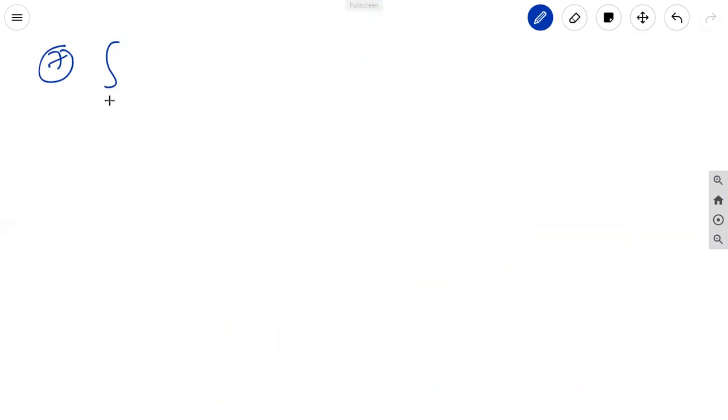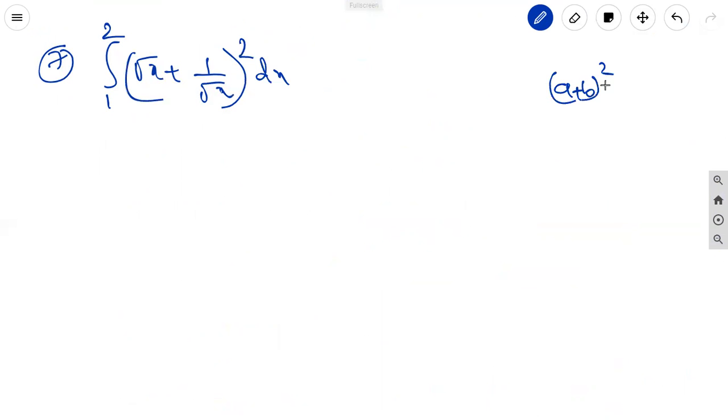Integral 1 to 2 root x plus 1 by root x, whole square dx. It is also in the form of a plus b whole square equal to a square plus 2ab plus b square.